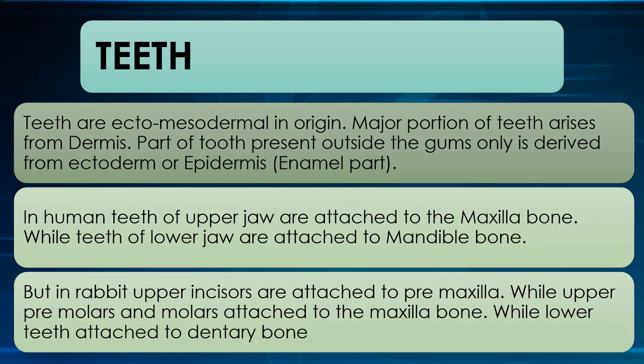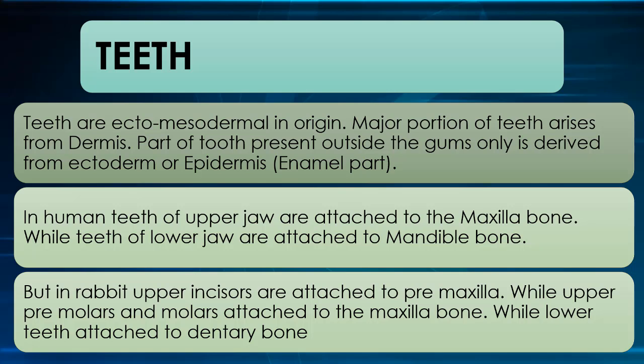In human, teeth of the upper jaw are attached to the maxilla bone, while the teeth of the lower jaw are attached to the mandible bone. But in rabbit, upper incisors are attached to the premaxilla, while the upper premolars and the molars are attached to the maxilla bone.